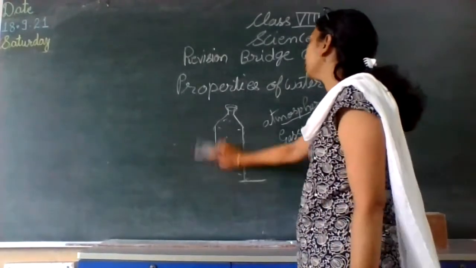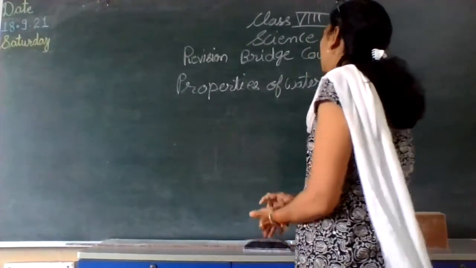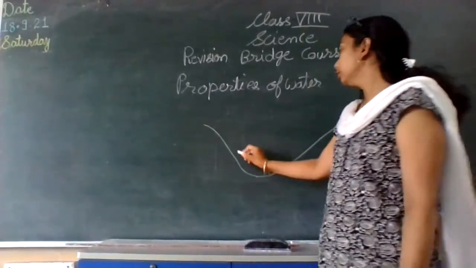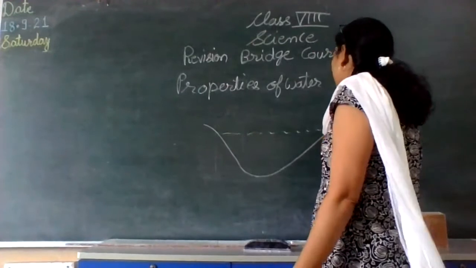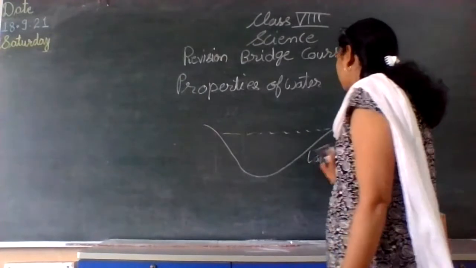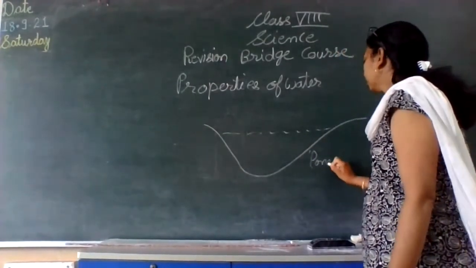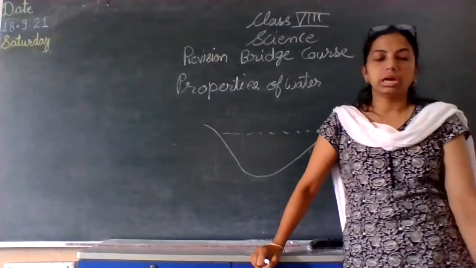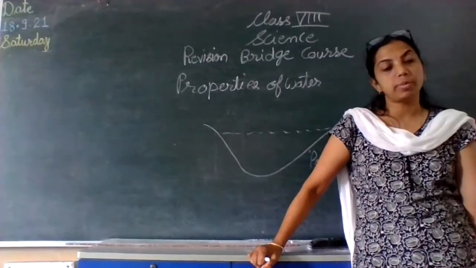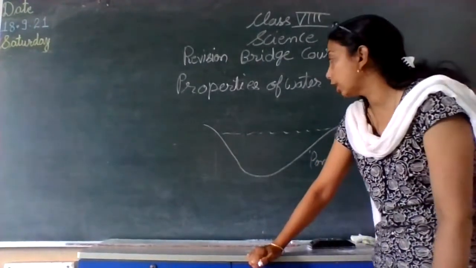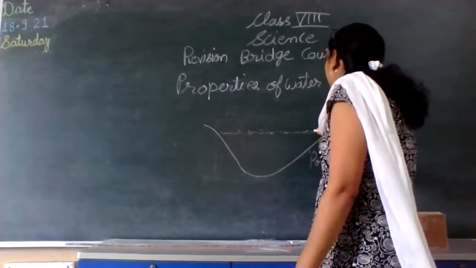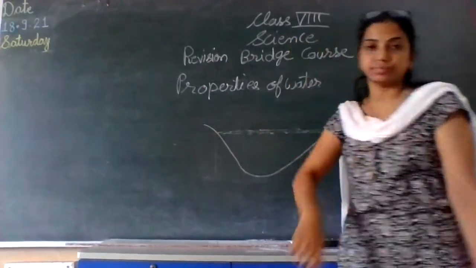Another property also we have seen is that if you consider a lake, suppose this is a lake and certain layer of water is present in it. This is the water body, a pond or a lake you can consider. During winter, not in our area, but in polar regions or near the Himalayas and all, we have seen that during winters, what happens? The upper layer gets converted into ice.